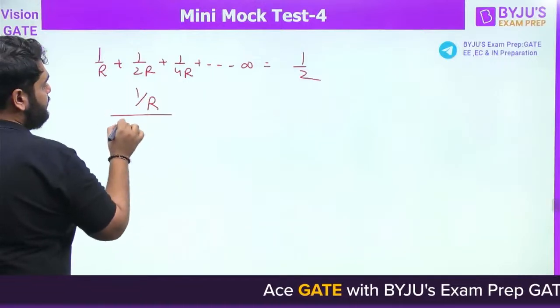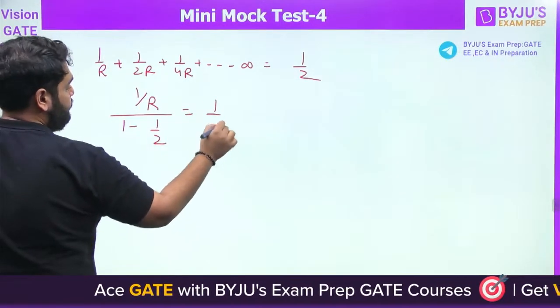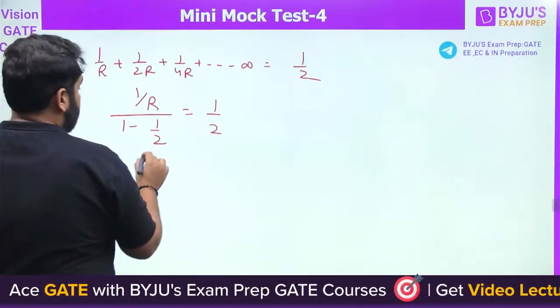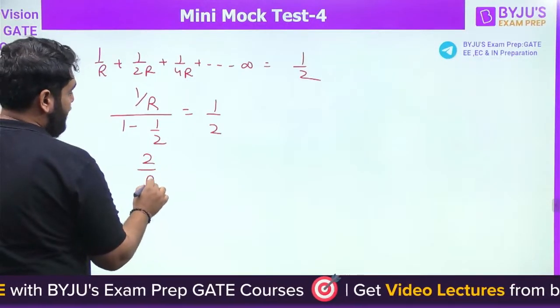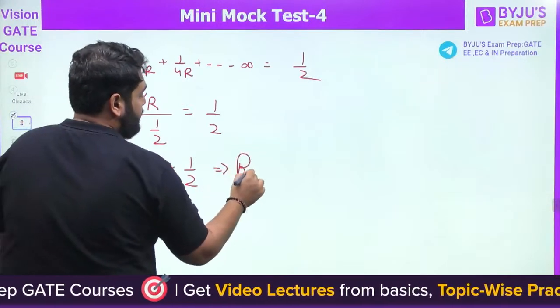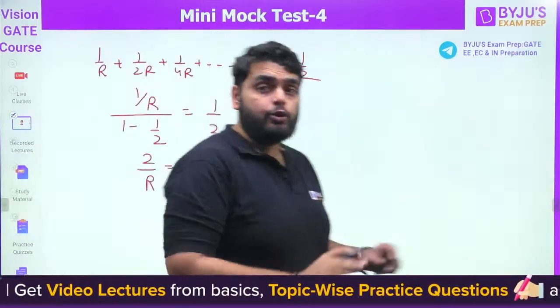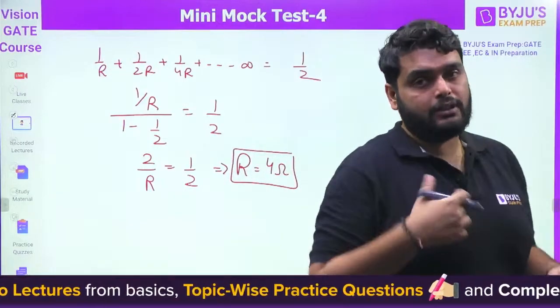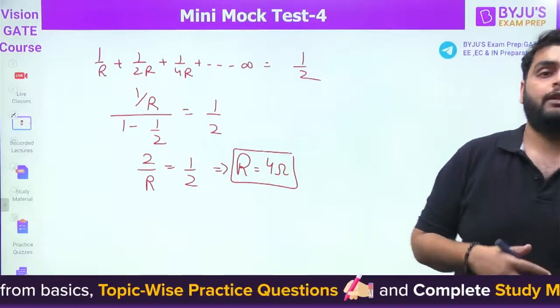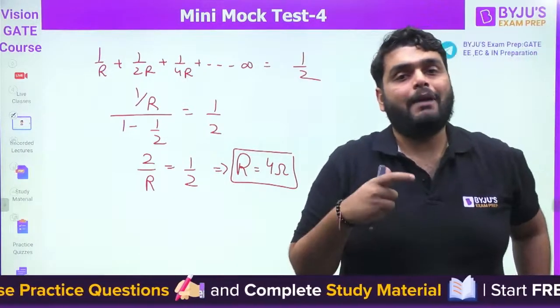1 by R divided by 1 minus 1 by 2 is equal to 1 by 2. So it comes out to be 2 by R is equal to 1 by 2. From here, R comes out to be 4 ohm. So the question was simple, just the mathematical work is there. Sum of GP, absolutely correct.